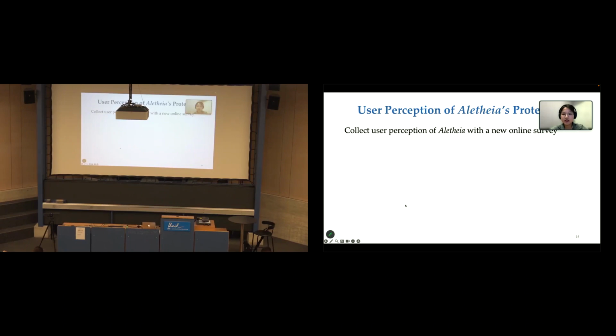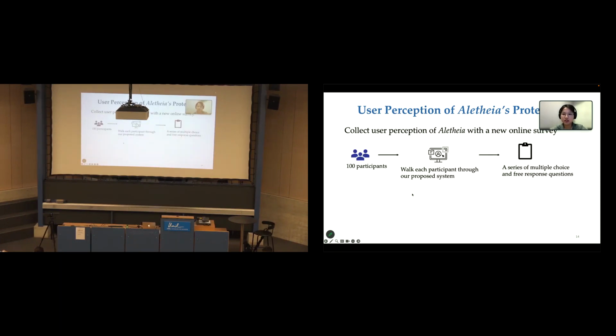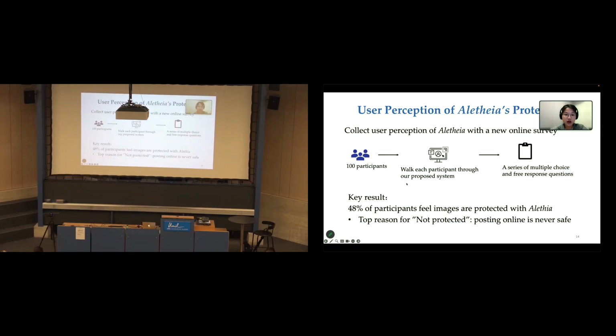Finally, we conducted a second online survey to see how users perceive the protection tool offered by Alicia. For this, we recruited 100 participants, and we first walked them through our proposed system, and then asked each participant a series of multiple choice questions, and we even further asked them to explain their choices. Here, I will highlight one key result. When asked whether they feel their online images are protected with our system, 48% of them said yes.